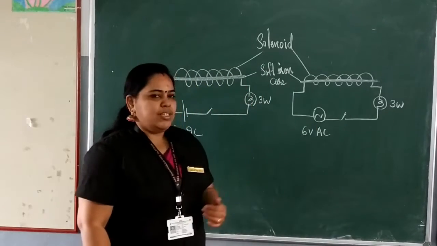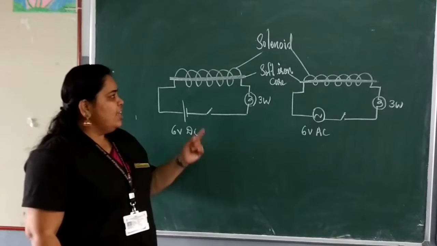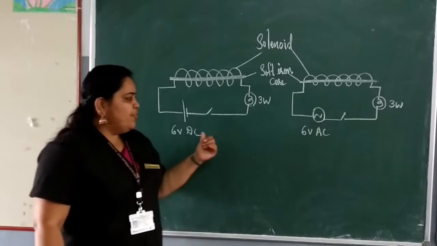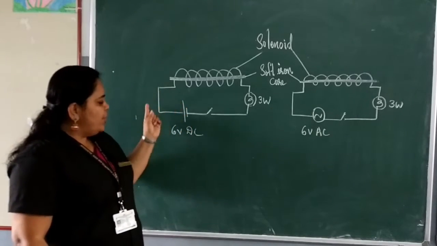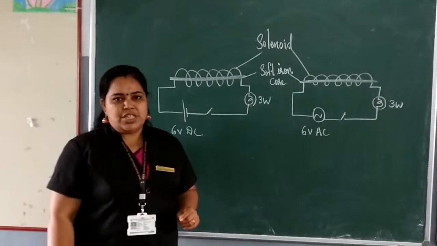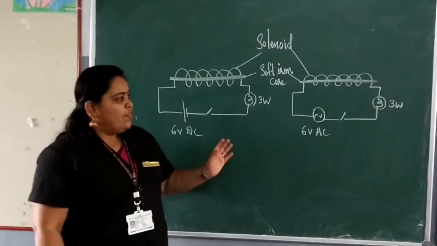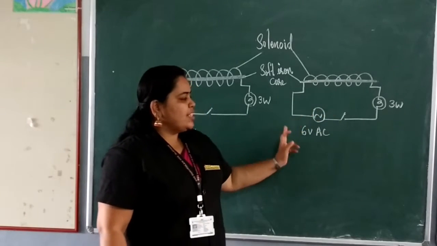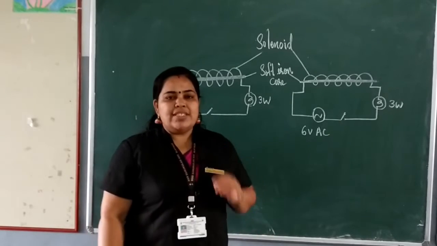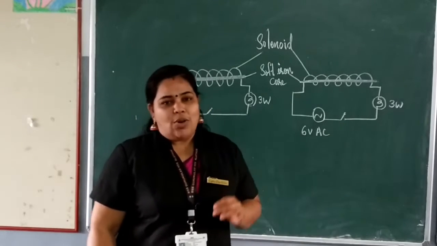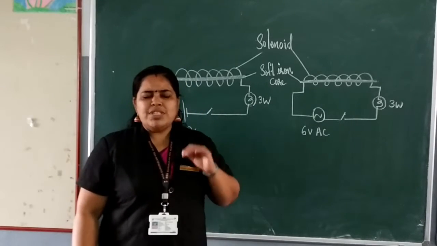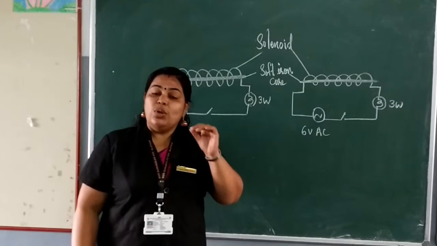Now, look at these two figures. Here, you can see a solenoid where a soft iron core is inserted. In the first figure, the solenoid is connected to a 6-volt DC and a bulb is also connected to it, whereas in the second figure, the solenoid is connected to a 6-volt AC. So my question is, when the switch is on, the bulb glows, isn't it? Can you tell me which bulb glows with low intensity?